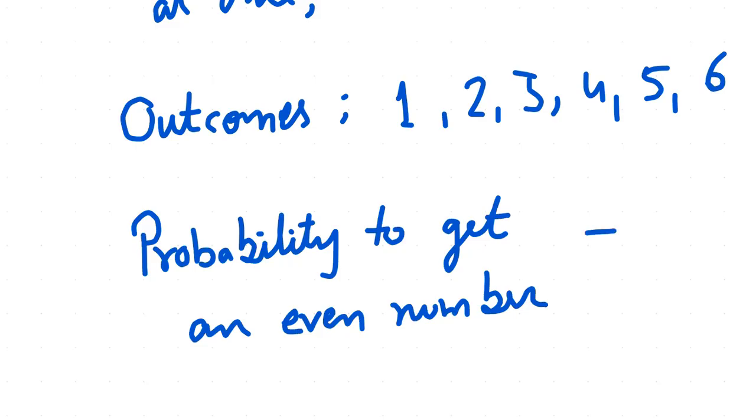So, probability to get an even number. We have three favorable outcomes: 2, 4, and 6. So 3 out of 6, so 1 by 2. Similarly, we can find for odd number and can find for prime number also. So you can do it yourself. And now let us do one example when we throw 2 dice together.